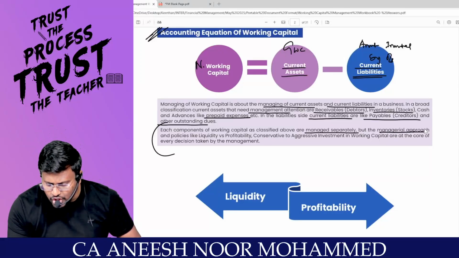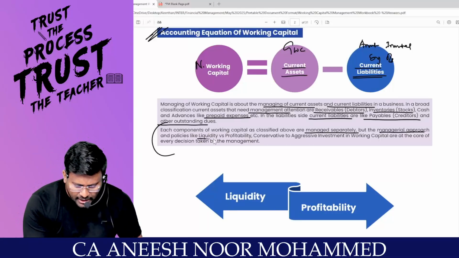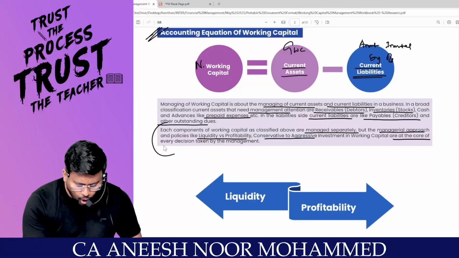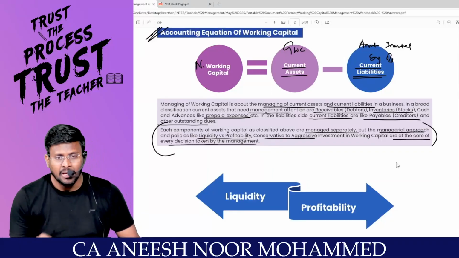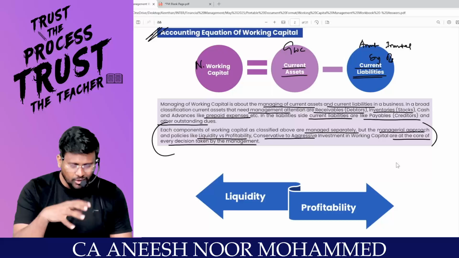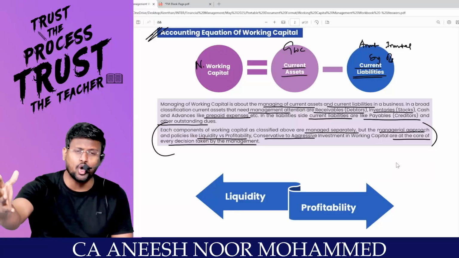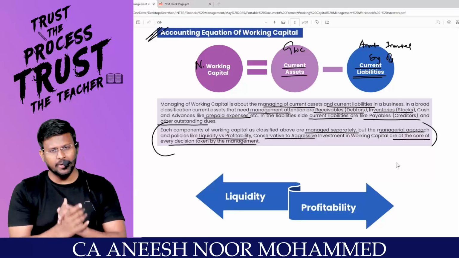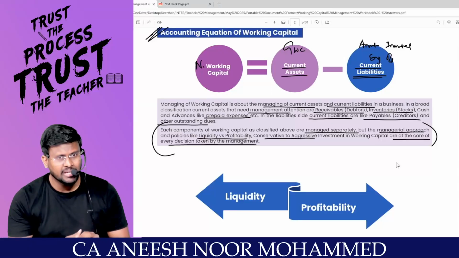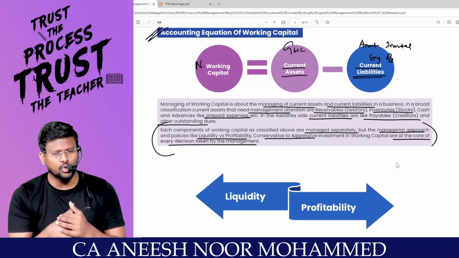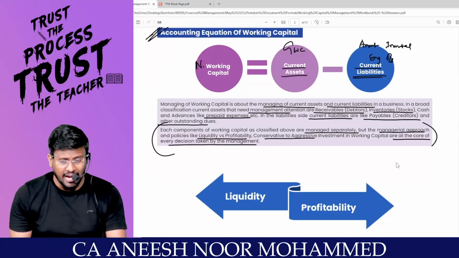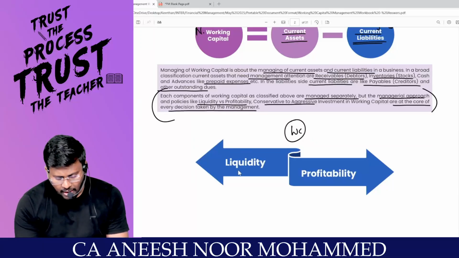But the managerial approach and policies like liquidity versus profitability, conservative to aggressive investment in working capital, are at the core of every decision taken by management. Sir, you are saying that there should be proper stock in the organization. For that, if I start holding more stock, automatically my carrying cost will be high. If I don't carry stock at all, I will become stock out, and the opportunity cost will come, correct?